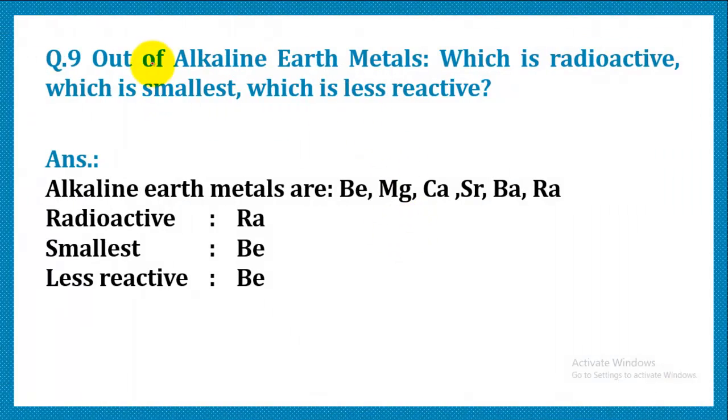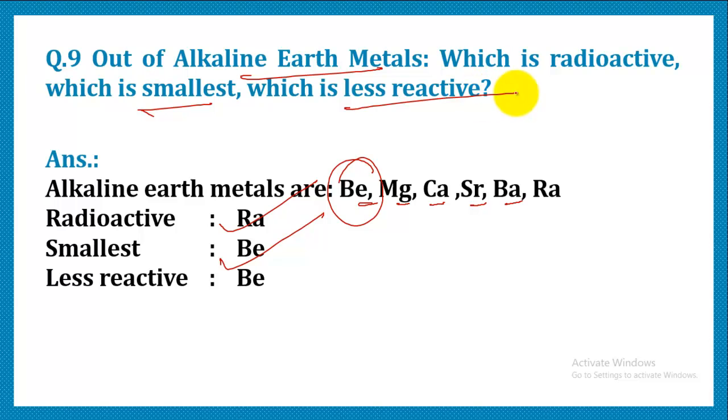Another question is, out of the alkaline earth metals, that is beryllium, magnesium, calcium, strontium, barium and radium, which is radioactive? Radioactive is radium. And which is smallest? Obviously the first one is going to be smallest, so beryllium, which is going to be less reactive. The one with the lower ionization energy and bigger size is more reactive, so smaller size is going to be less reactive. So the correct answer is beryllium.